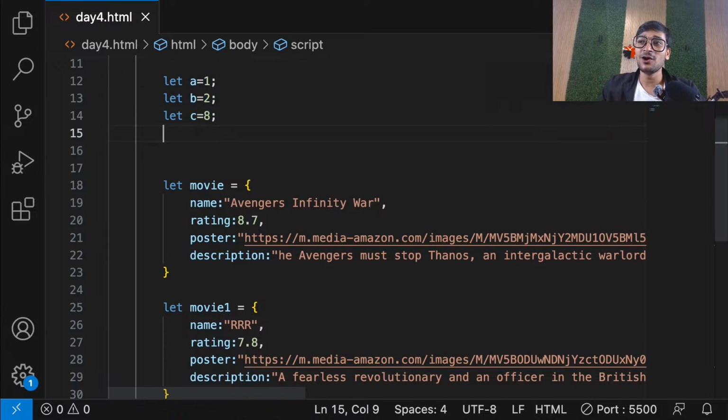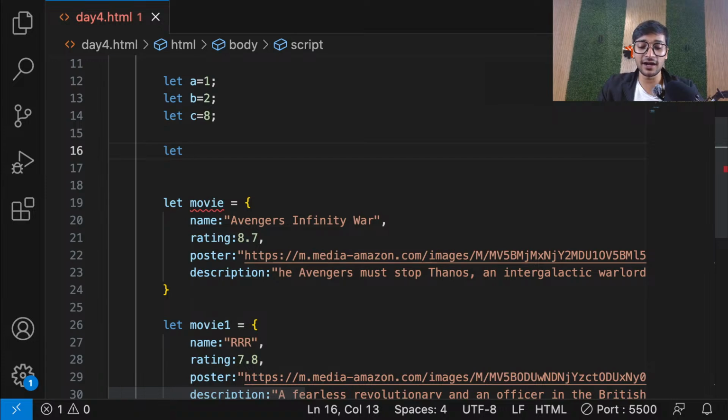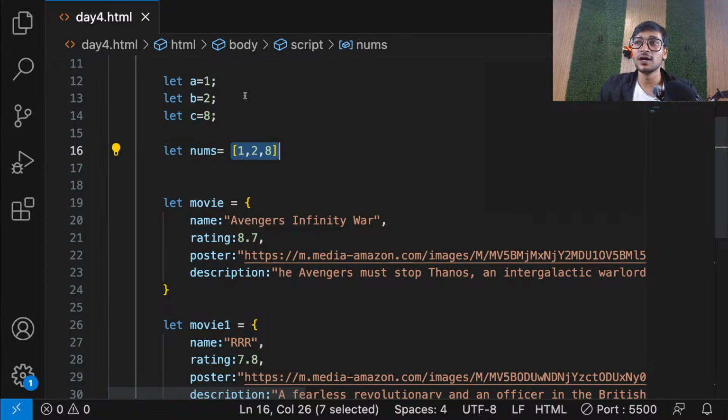And that's why what we do is we go ahead and create an array of numbers, right everyone? In which I can store all the data like 1, 2, 8. So now it will become much more easier for me to access. And if I want to print them, I can use a loop. So instead of doing this, we do this.